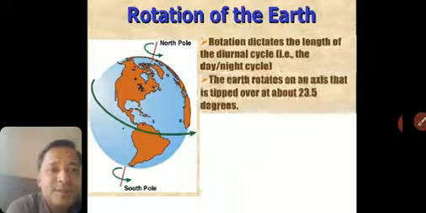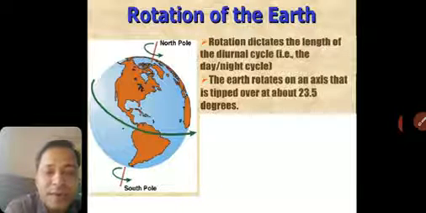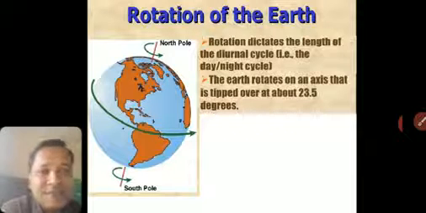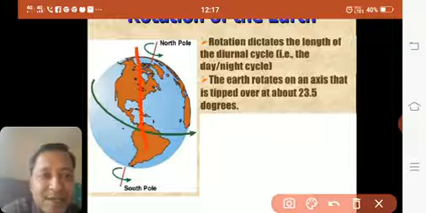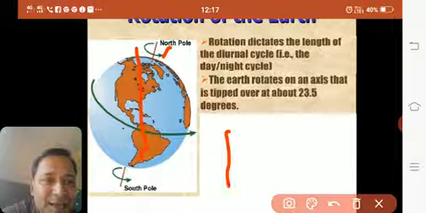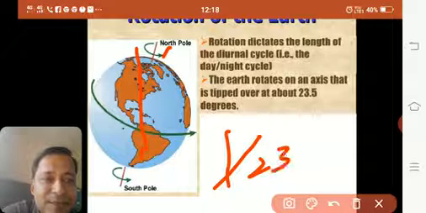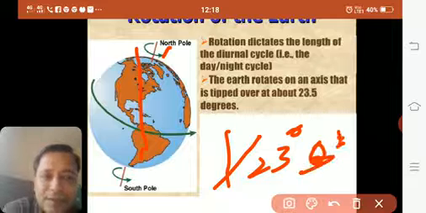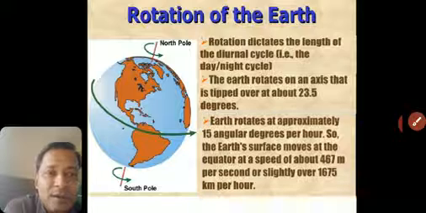Then the earth rotates on an axis that is tipped over about 23.5 degrees. That is, this axis is not straight, it is tilted. This angle, if you see, is 23.5 degrees, that is 23 degrees and 30 minutes. Now this is very important.